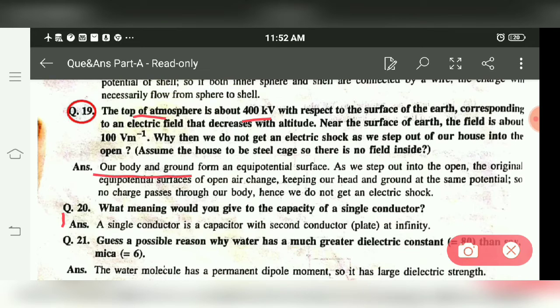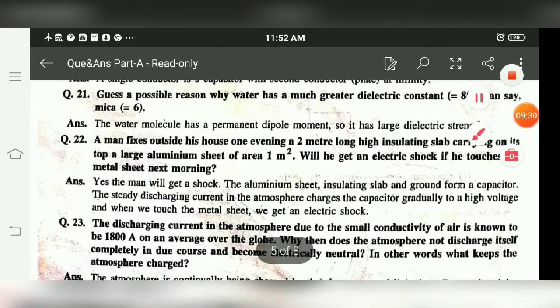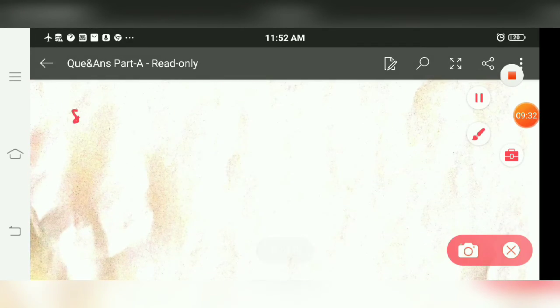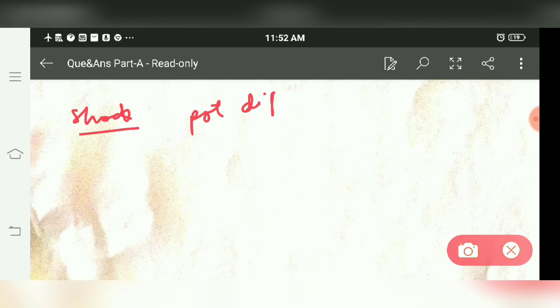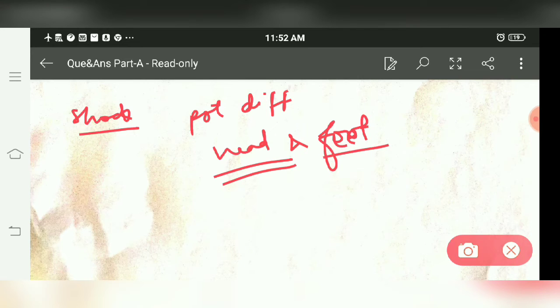Our body and ground both form an equipotential surface. As we step into the open, the original equipotential surface of the open air changes, keeping our head and ground at the same potential. We will observe a shock only when there is a potential difference between our head and feet. But if there is no potential difference between head and feet, meaning this is also at potential V, this is also at potential V, then their potential difference is 0.